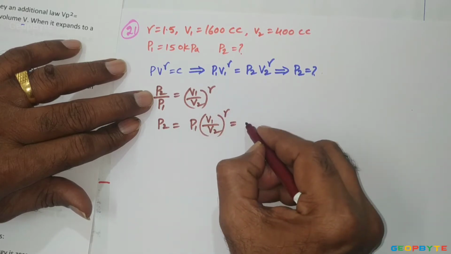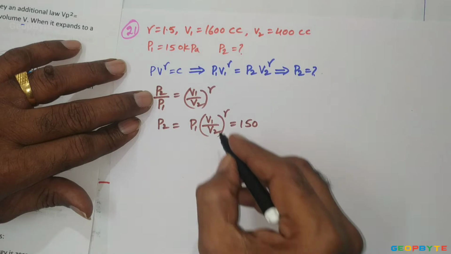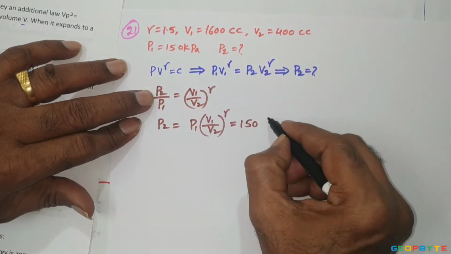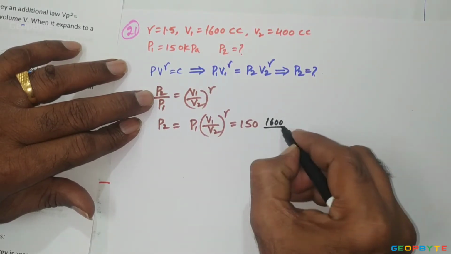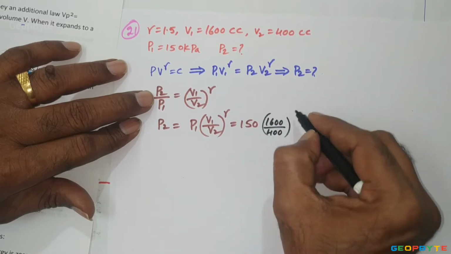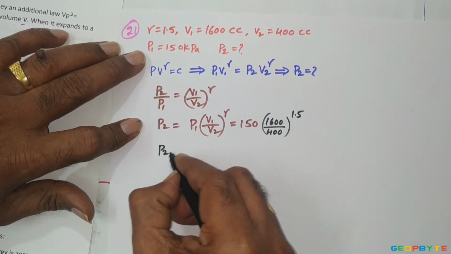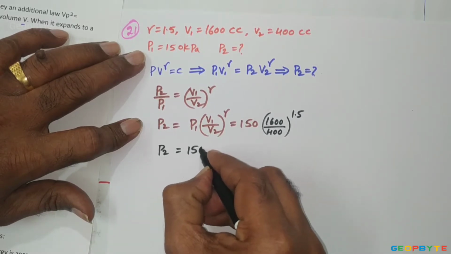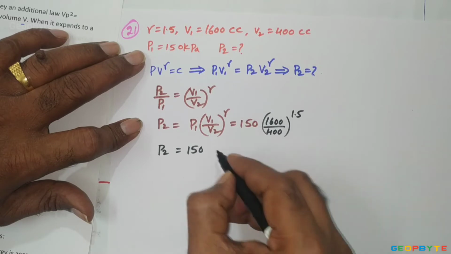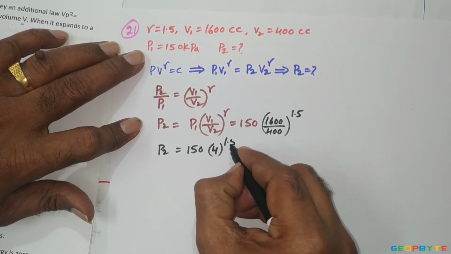P1 is given 150. V1 is 1600 divided by V2 400, power gamma. Gamma is given 1.5. So P2 equal to 150 into (1600 by 400), that is 4 power 1.5.